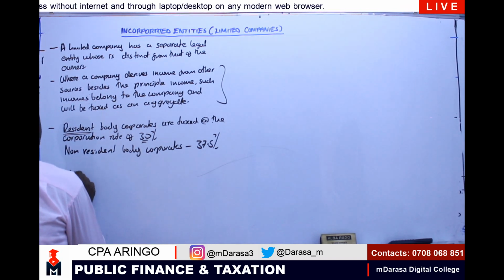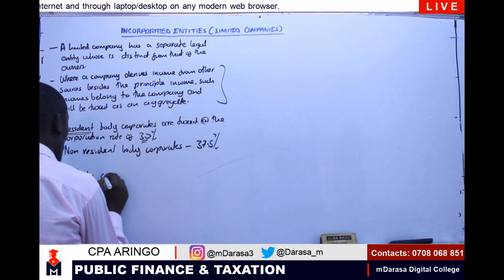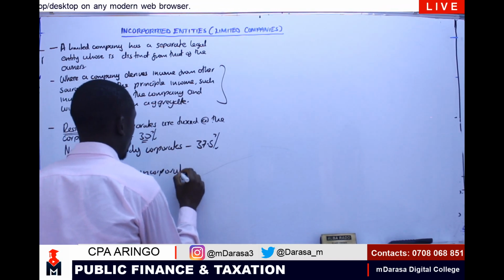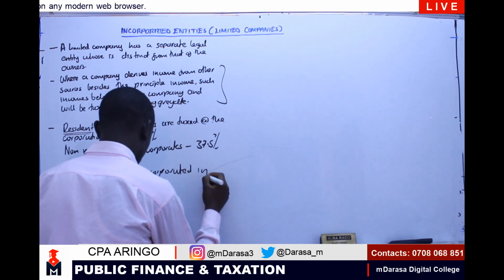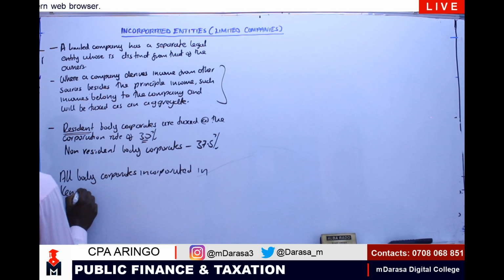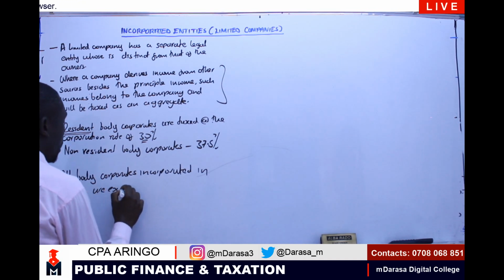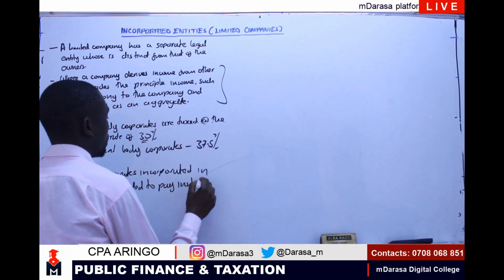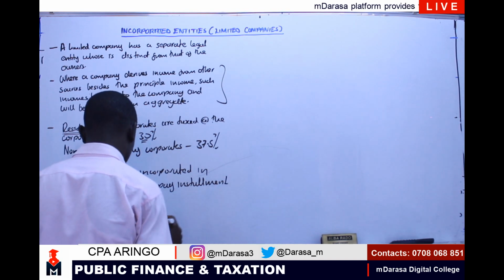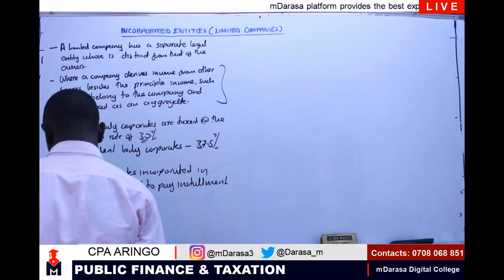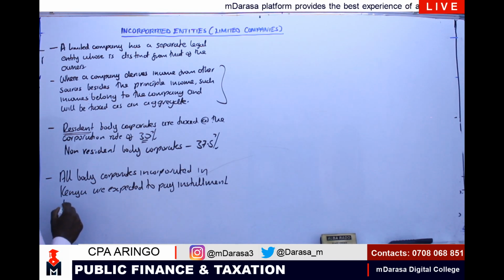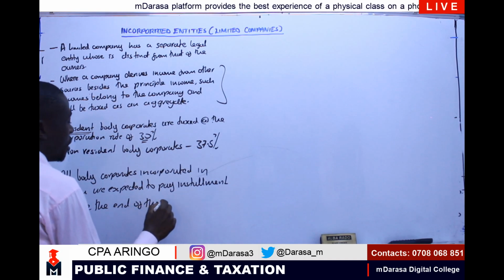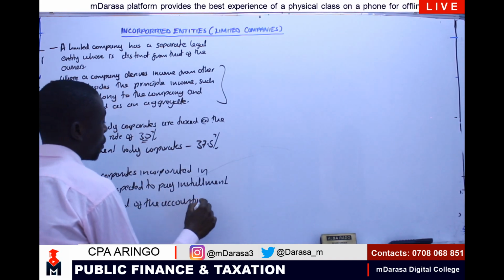We are saying that all body corporates incorporated in Kenya are expected to pay installment tax before the end of the accounting year.